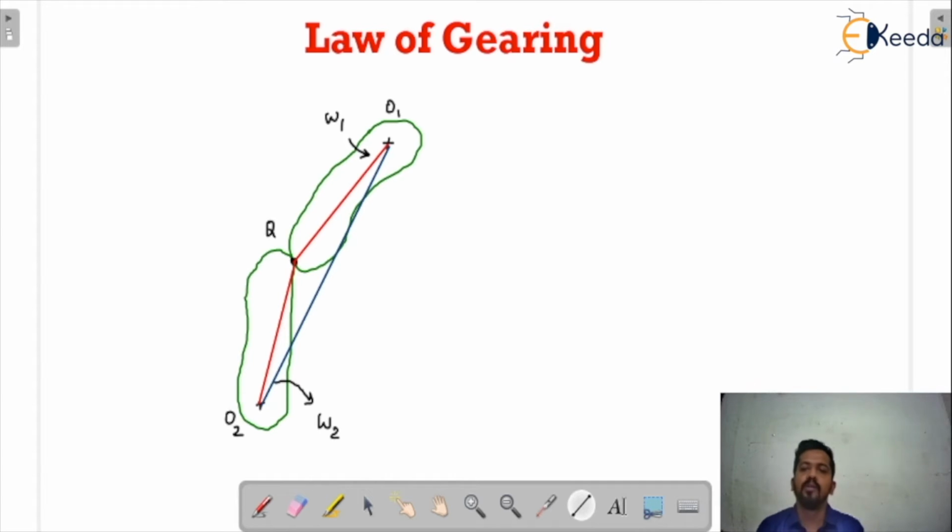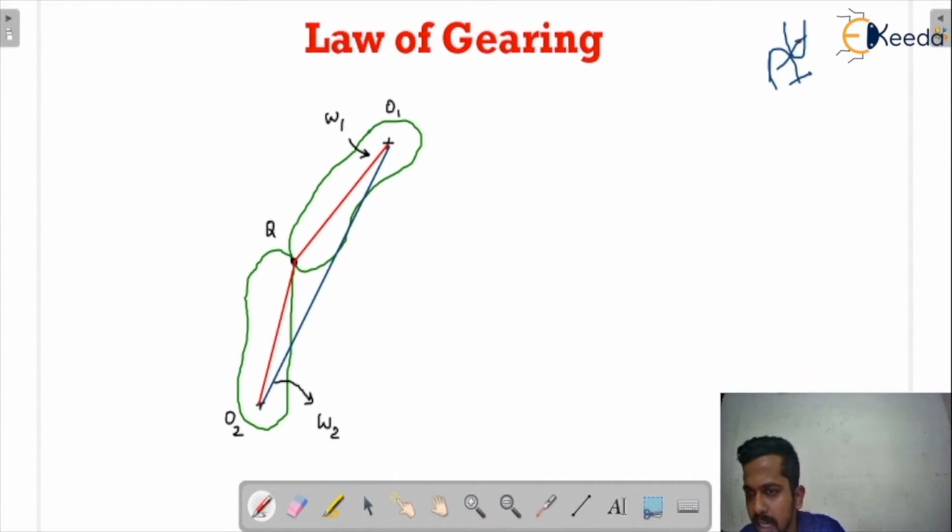Now we all know that if two bodies are in rotation, one body exerts a force on the other body. If one is in rotation with omega 1 velocity and the other with omega 2 velocity, one body will exert a force on the other.